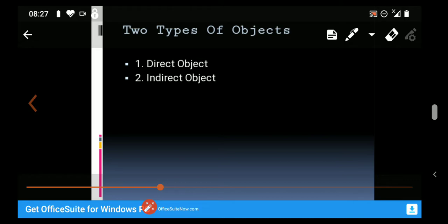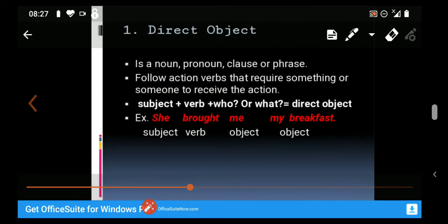Next, there are two types of objects. Number 1, direct object, and number 2, indirect object. Now, let's discuss both objects one by one. Number 1, direct object. What is a direct object? See the example first, students. She brought me my breakfast. In this example, she is the subject, brought is the verb, and me and my breakfast are both objects.